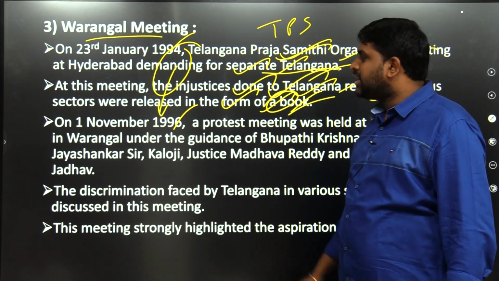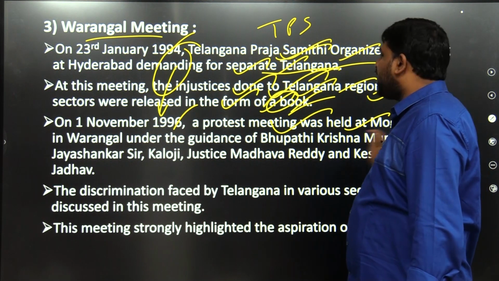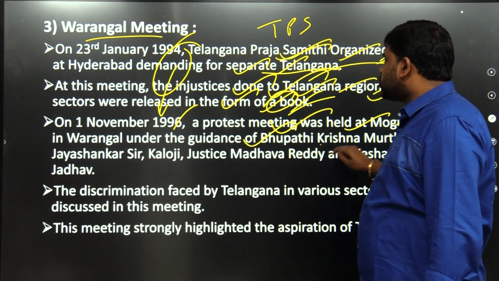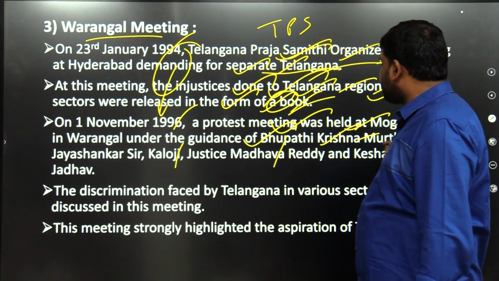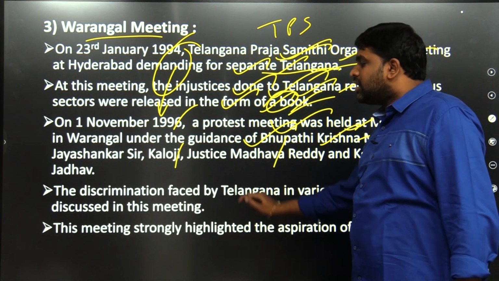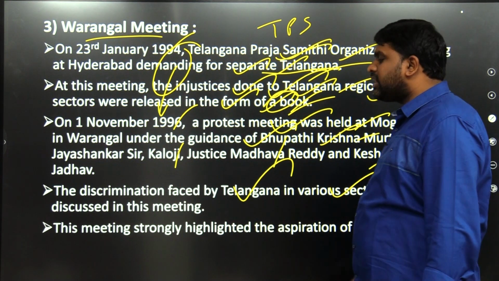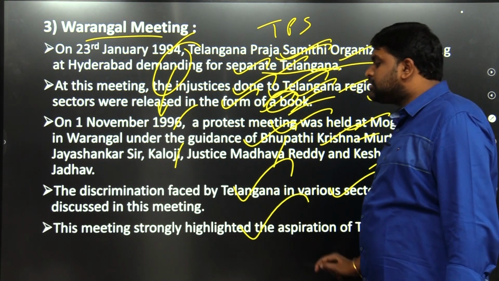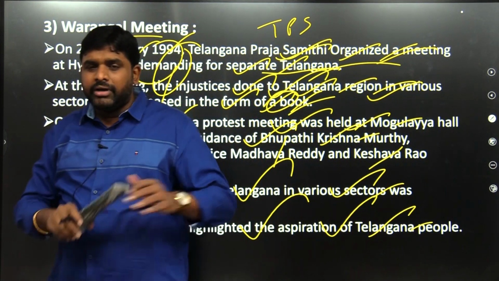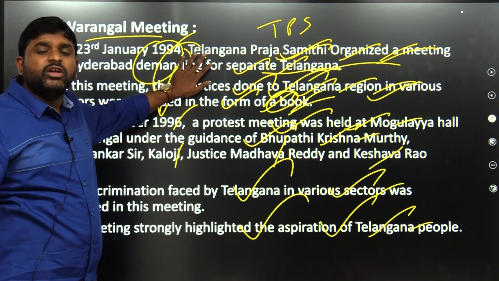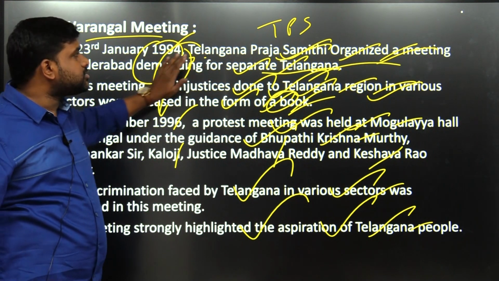On 1st November 1996, a protest meeting was held at Mughalaya Hall in Warangal under the guidance of Bhupati Krishnamurthy, Jaishankar Sir, Kaloji Narayan Rao, Justice Madhava Reddy and Keshavarao Jadhav. The discrimination faced by Telangana in various sectors was discussed in this meeting. This meeting strongly highlighted the aspirations of Telangana people. In this Hyderabad meeting, they came to a conclusion that they will conduct meetings in district headquarters.